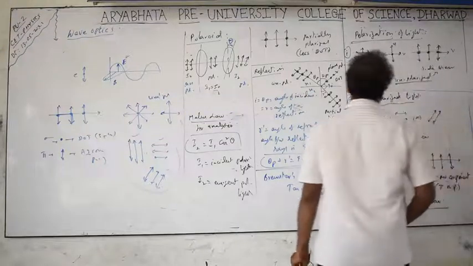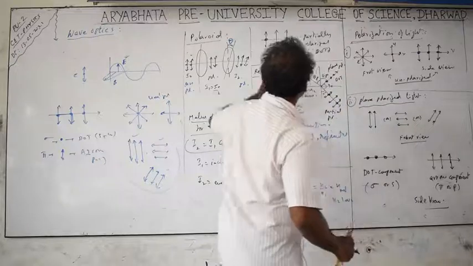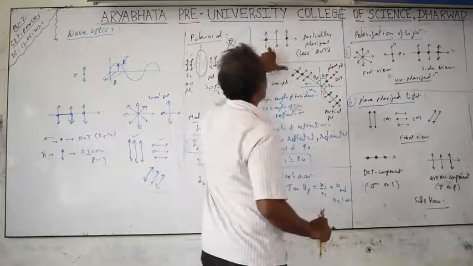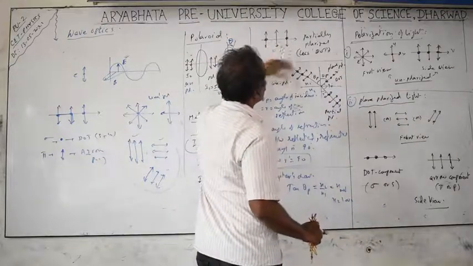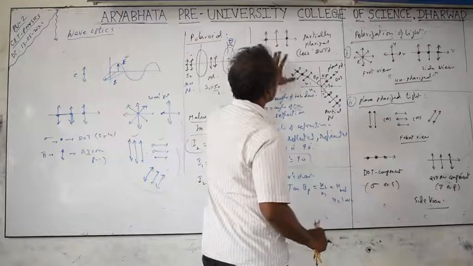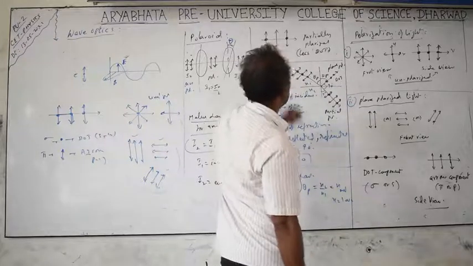Sometimes you will have partially polarized light. Partially polarized light does not contain an equal number of arrows and dots. Unequal: maybe dots more or maybe arrows more. Not equal numbers. So this is called partially polarized light.